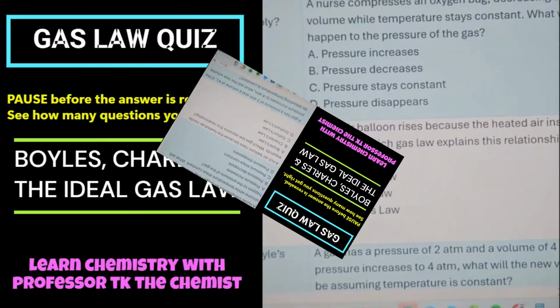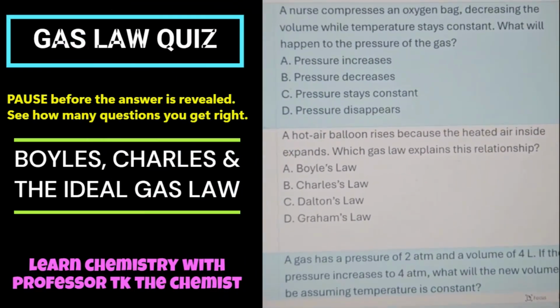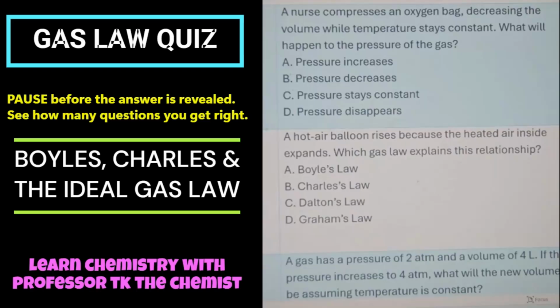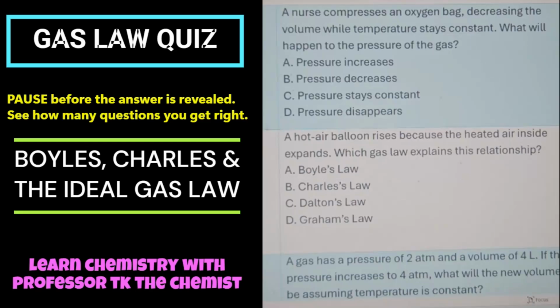Number 5, on this side: A nurse compresses an oxygen bag, decreasing the volume, while temperature stays constant. What will happen to the pressure of the gas? I put A, let's see if you're correct. Decreasing the volume while the pressure increases. A is correct.